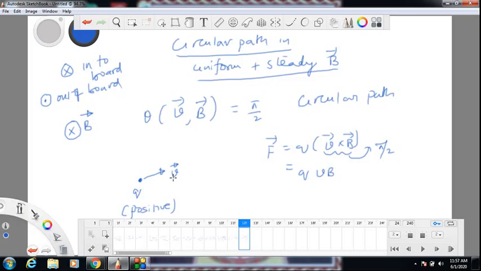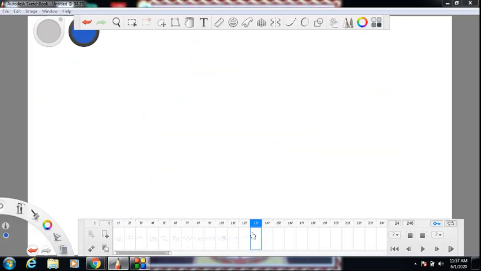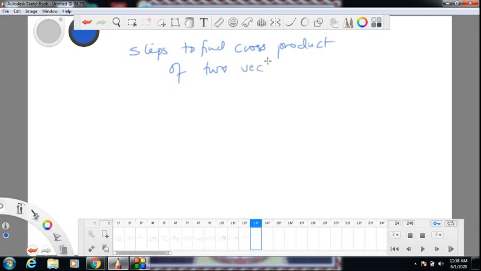So what are the steps? Steps to find the cross product. At this stage it is futile to discuss this because it is the first topic we did in our course, but anyway, still, the steps to find the cross product of two vectors A and B. This is very, very important. If you master this, you can tell the direction without following any hand rules, just by observation and visualization, because visualization is key for a physicist.